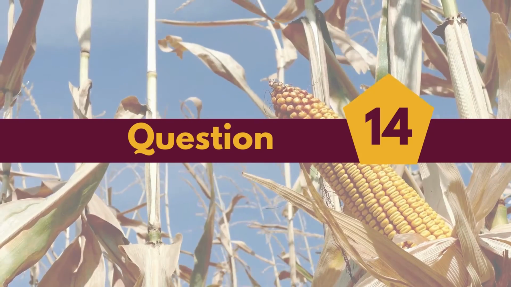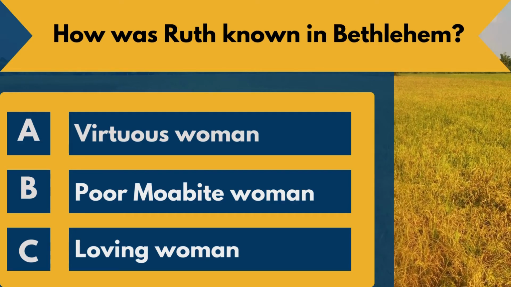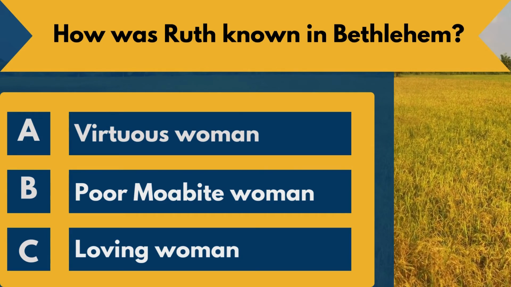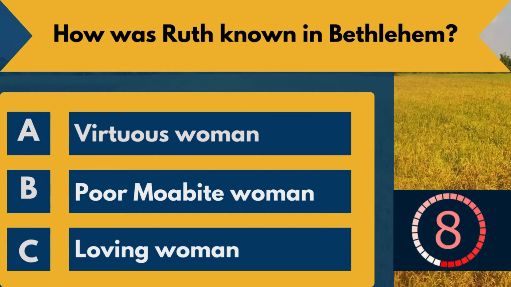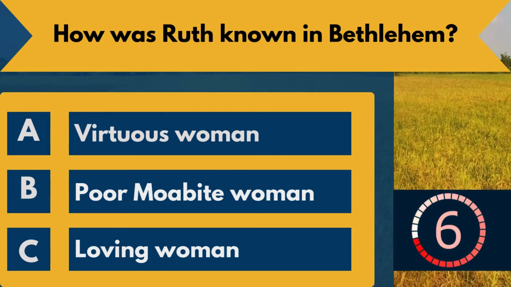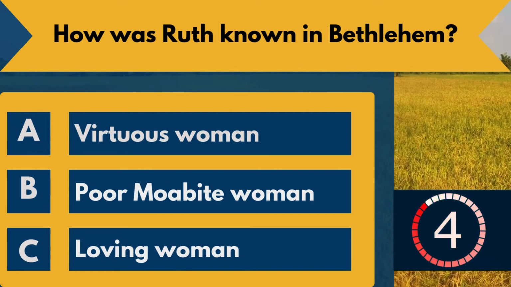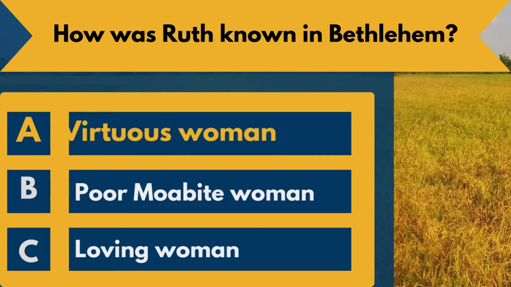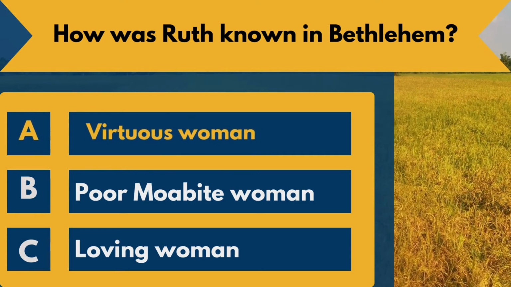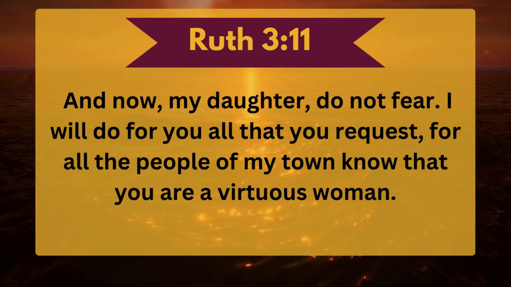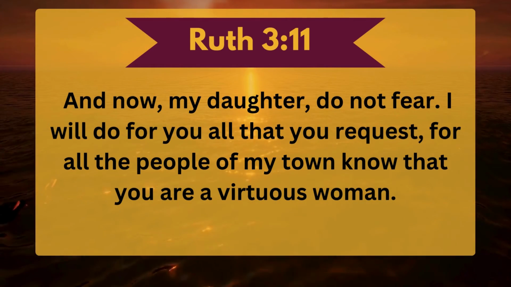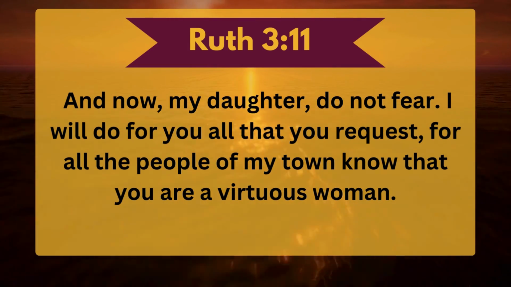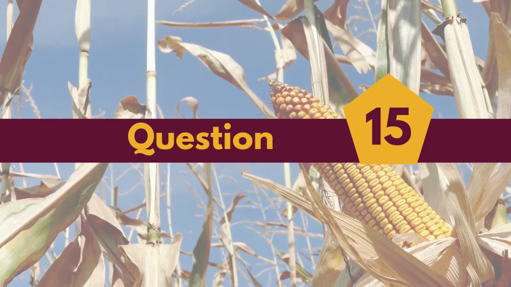Question 14. How was Ruth known in Bethlehem? A. Virtuous woman. B. Poor Moabite woman. C. Loving woman. The correct answer is A. Virtuous woman. Ruth chapter 3 verse 11. And now, my daughter, do not fear. I will do for you all that you request, for all the people of my town know that you are a virtuous woman.